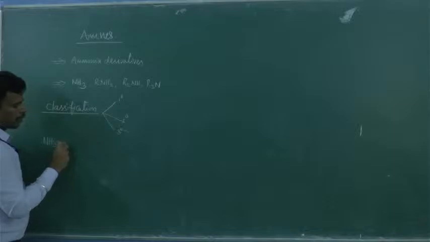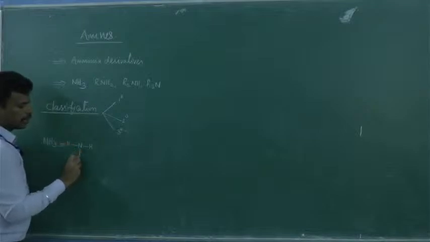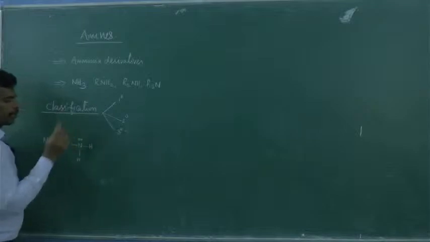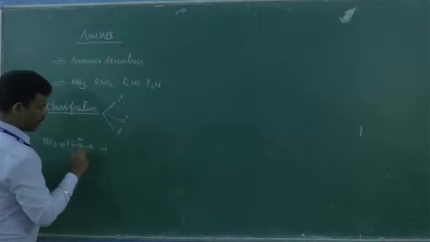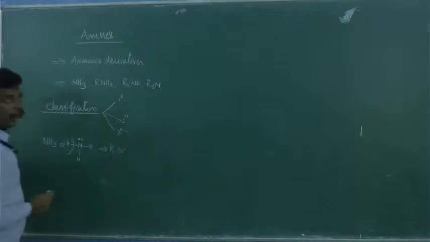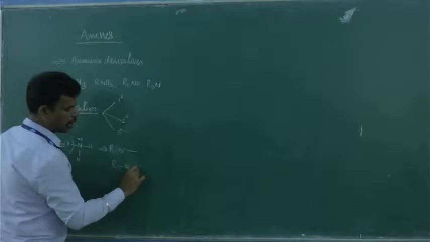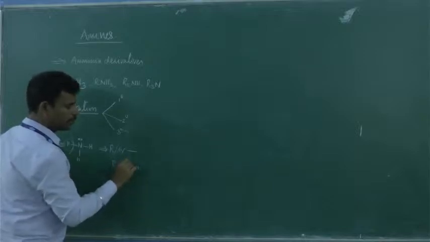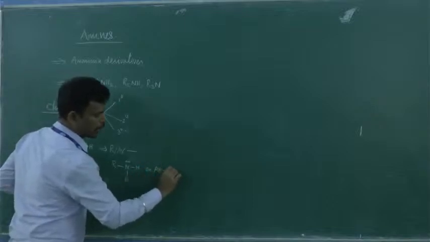So this ammonia we can write like this: N with hydrogens, and you have a lone pair. We have three hydrogens. You remove any one of the hydrogens and place either an alkyl group R or an aryl group. So you can put R, N, H, H, or you can place Ar, that is aryl, NH.